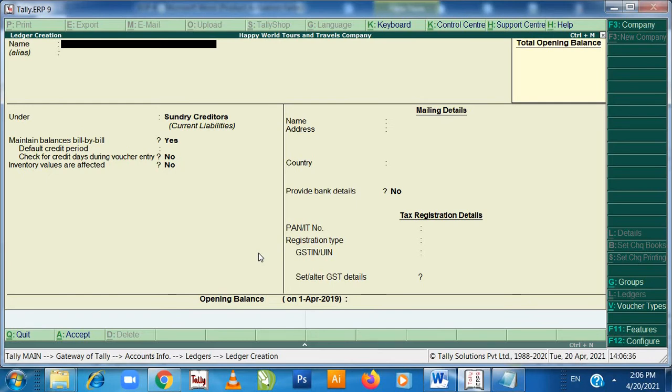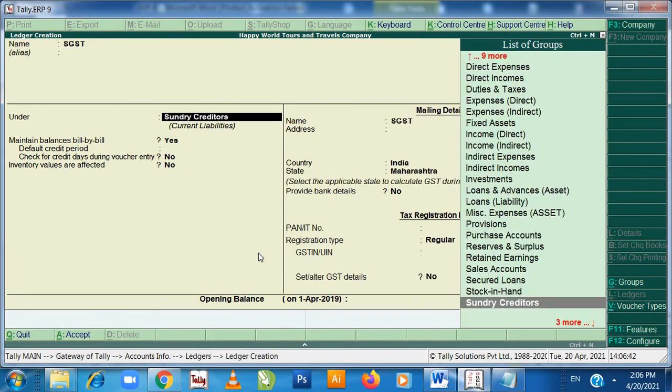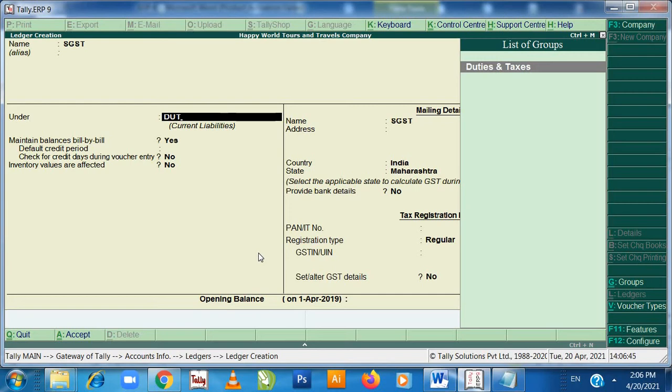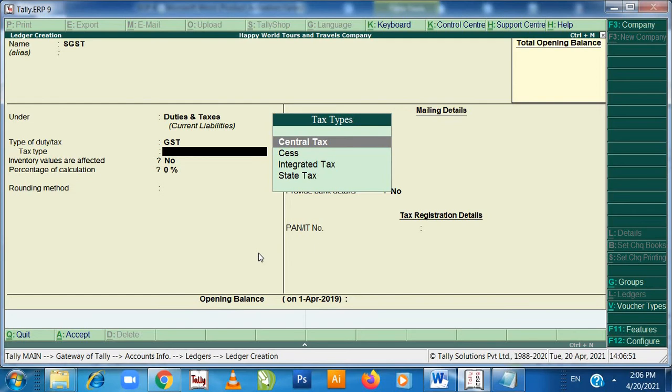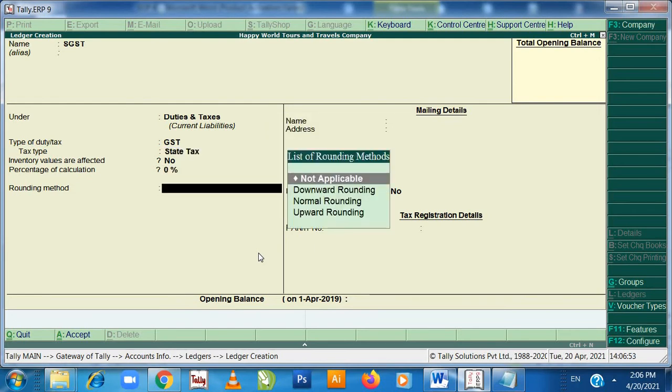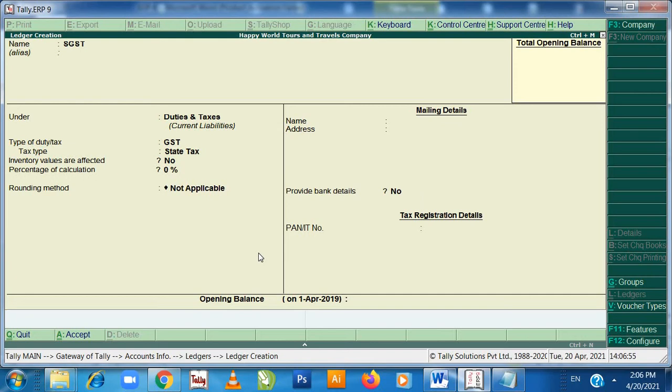Then I have to create SGST under duties and taxes. GST, yes. This is state tax. Enter, enter, enter.